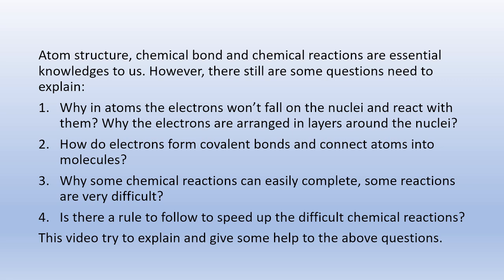Why in atoms don't the electrons fall onto the nuclei and react with them? Why are the electrons arranged in layers around the nuclei? How do electrons form covalent bonds and connect atoms into molecules? Why can some chemical reactions easily complete, while some reactions are very difficult? Is there a rule to follow to speed up the difficult chemical reactions? This video tries to explain and give some help with the above questions.